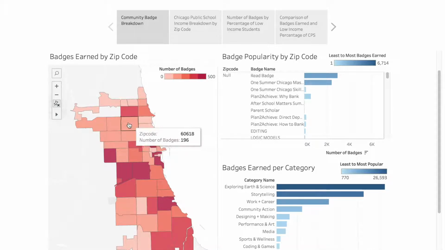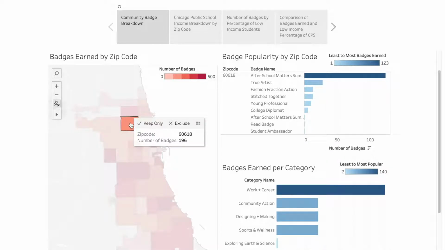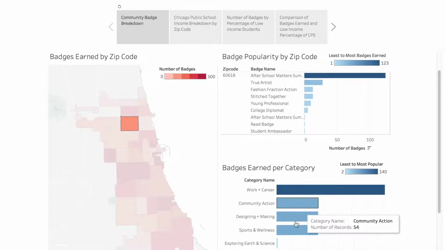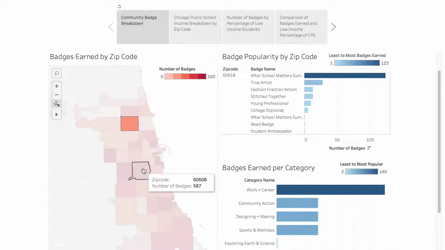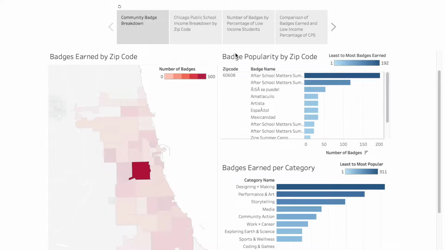Then, as you click on a zip code in the map, the other two visualizations change to reflect the badges earned in that zip code. As you can see here, the data that is visible is now specific to the zip code you clicked on over in the map, with the most earned badges at the top and the least earned badges down at the bottom. This lower graph also changes to show the data that is relevant to the zip code you selected in the map. Only the categories with badges that have been earned are showing, and the order of those categories changes based on how many badges in each category have been earned. If we select another zip code on the map, the data changes again to display only the information that is relevant to that zip code.